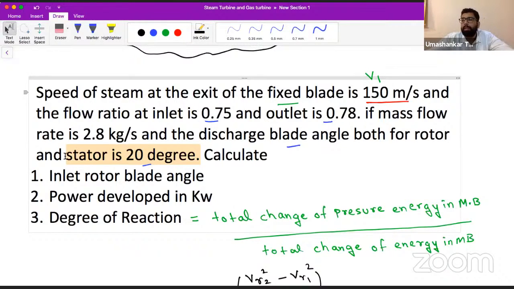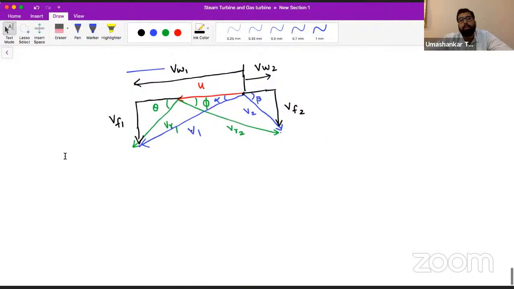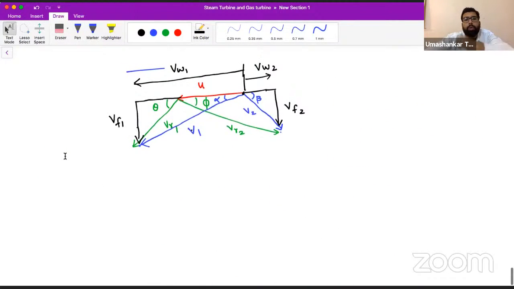We have established that the exit angle of the fixed blade is the entry angle to the next moving blade. This is what we saw when we were looking at the carryover coefficient in the previous section. Now we have this diagram, and what we require is the inlet rotor blade angle.